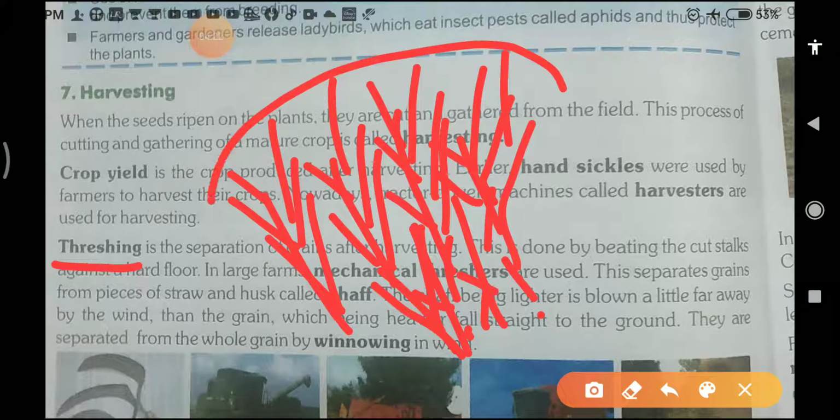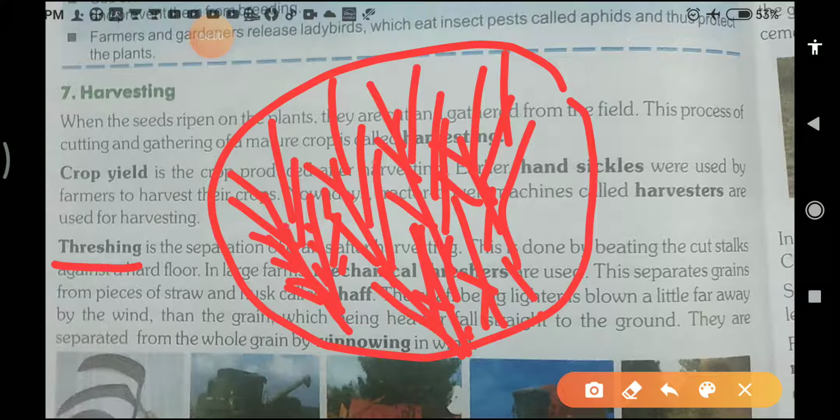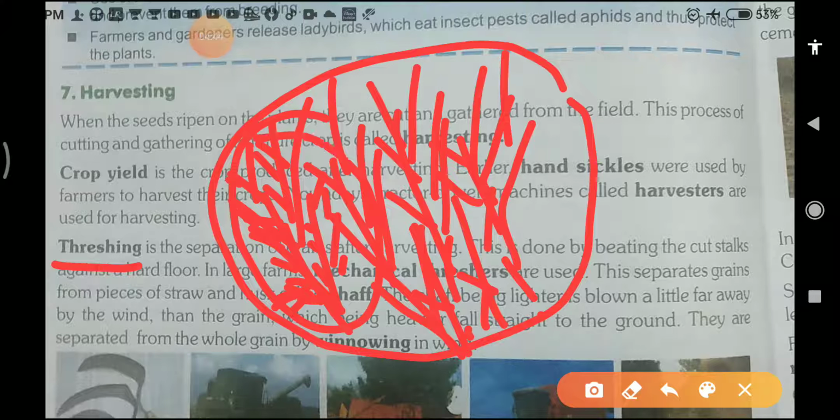This is your harvested crop, and the grains are attached here. The harvested crops are on the floor, so how will they separate the grains from the mature crops?